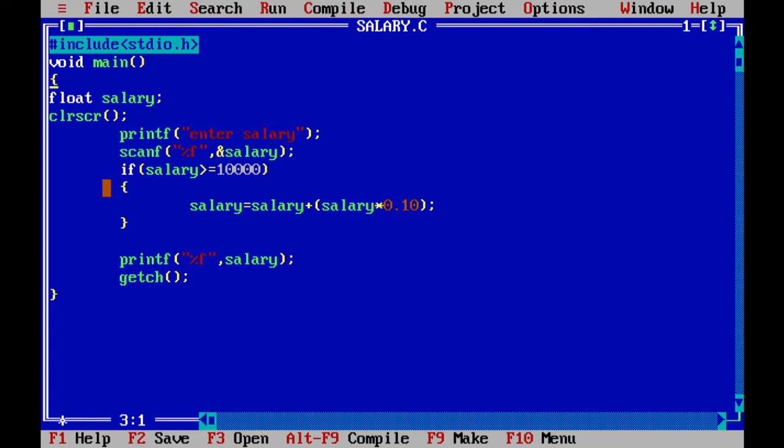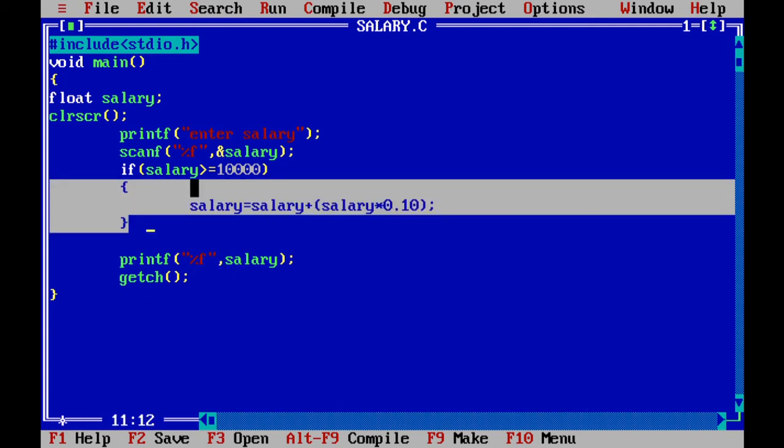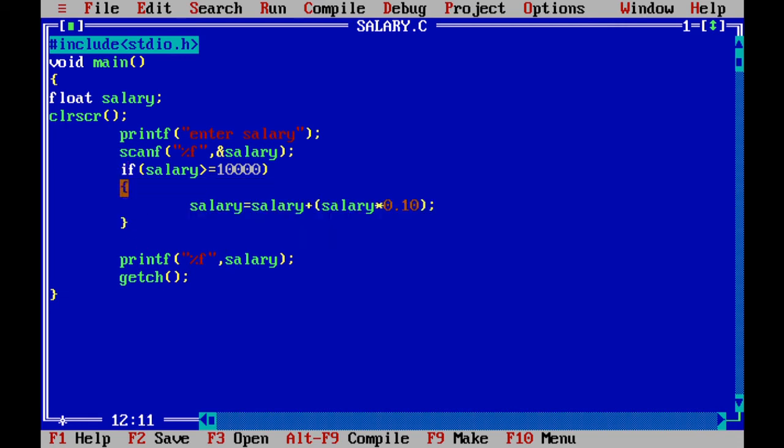Now here you can see this is called the true block. So when the salary is greater than 10,000, only then will it update the salary. And after the true block, what is the statement after completion of the true block?